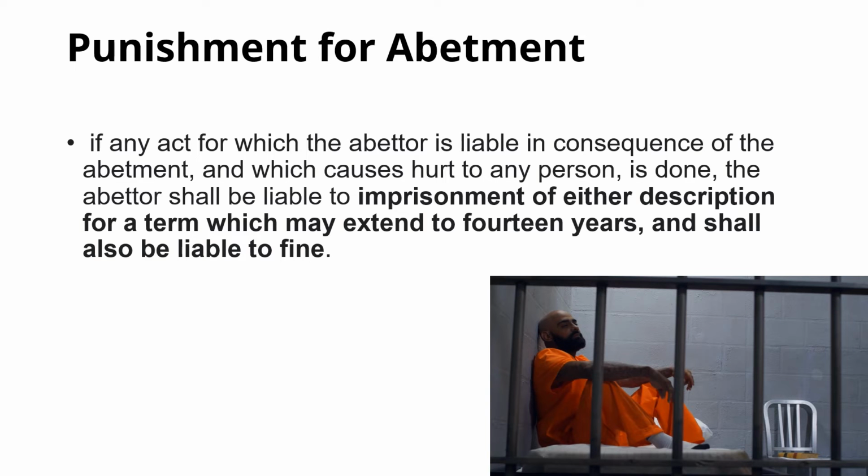Then punishment for abetment. Generally, we all know abetment is a kind of offense. An offense is every time punishable, but it depends how serious the nature of the crime is. So in abetment, there's imprisonment for a term which may extend to 14 years and shall be liable to fine. It depends upon the nature of the case, what kind of abetment you have done. If it is of a serious nature, then you will be imprisoned for 14 years. And if it is of a petty issue or not that serious in nature, you will be liable to fine.